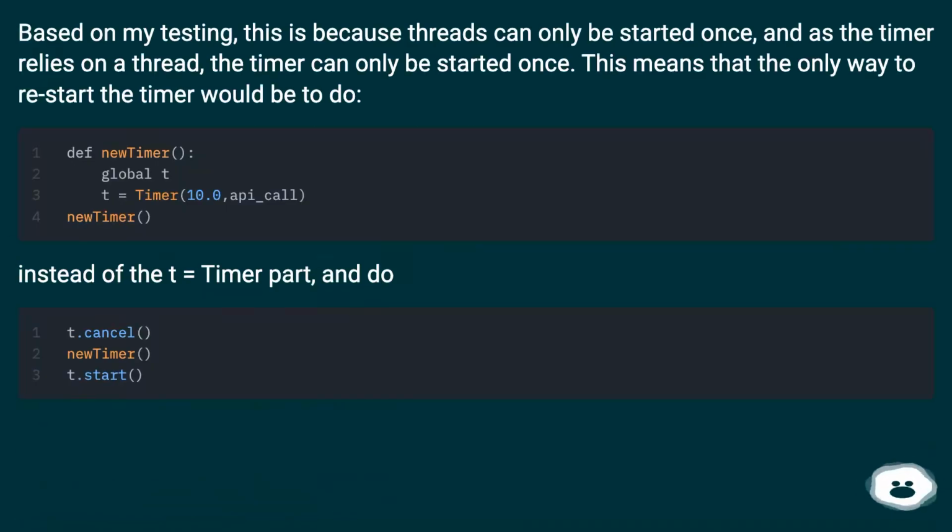Based on my testing, this is because threads can only be started once, and as the timer relies on a thread, the timer can only be started once. This means that the only way to restart the timer would be to do.